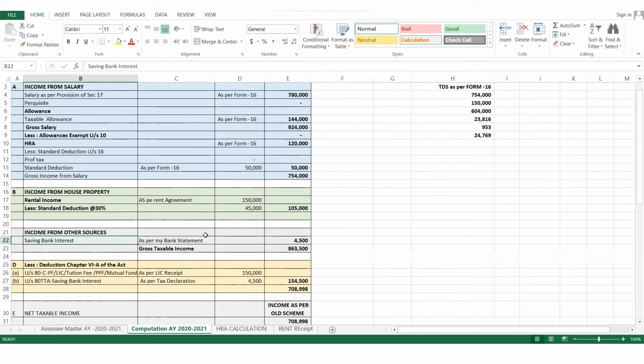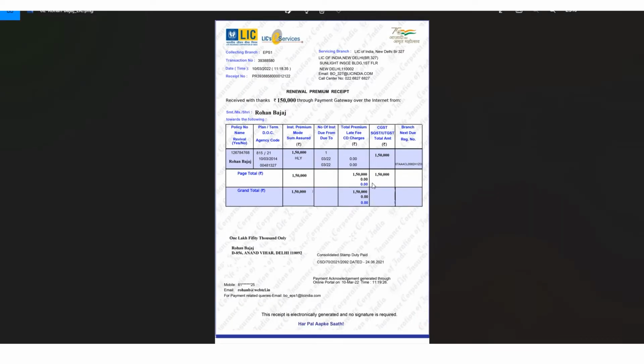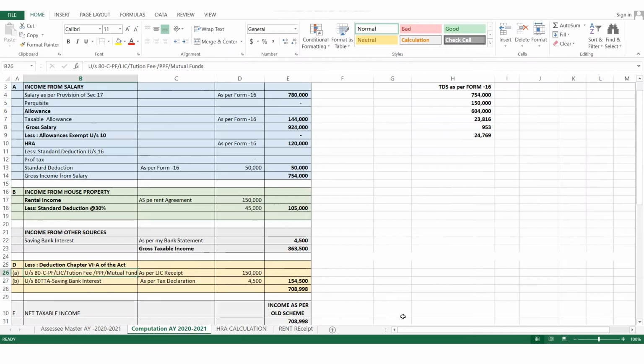Then after totaling each and every head of income, your gross total taxable income would be considered like this. Then come the deductions as per Chapter 6A. As per the records, Mr. Rohan Bajaj is paying an LIC premium of rupees 1,50,000, and this amount would be considered as a deduction under Section 80C. As you can see, a 1,50,000 deduction has been calculated under Section 80C.